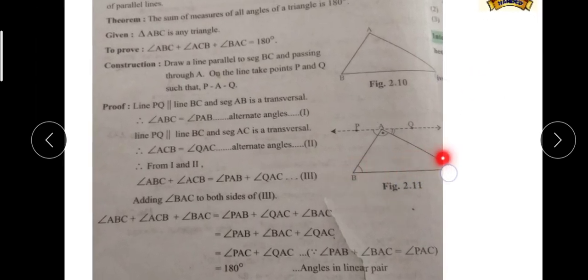What is the construction? This is our construction part. You have to draw a line PQ which passes through the vertex A and is parallel to line BC. Okay, draw the line PQ which is parallel to BC, like this. Very simple theorem. Now the proof. What is here? PQ is parallel to BC and the segment AB is a transversal.